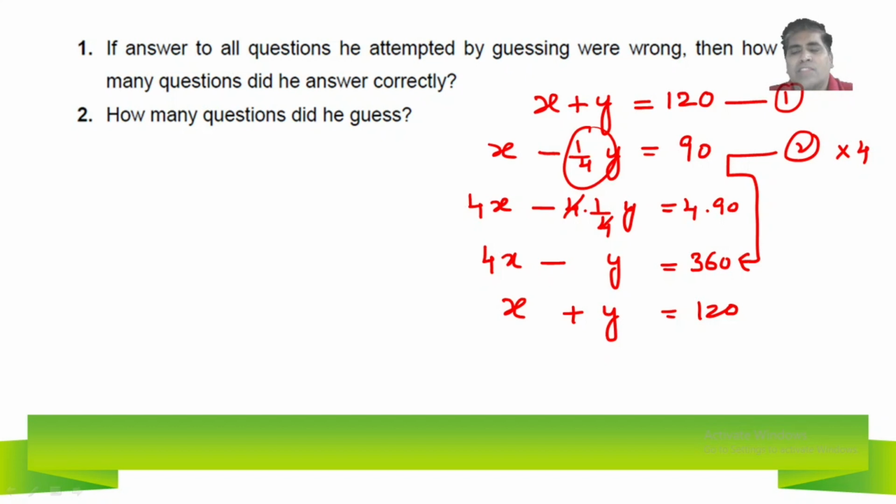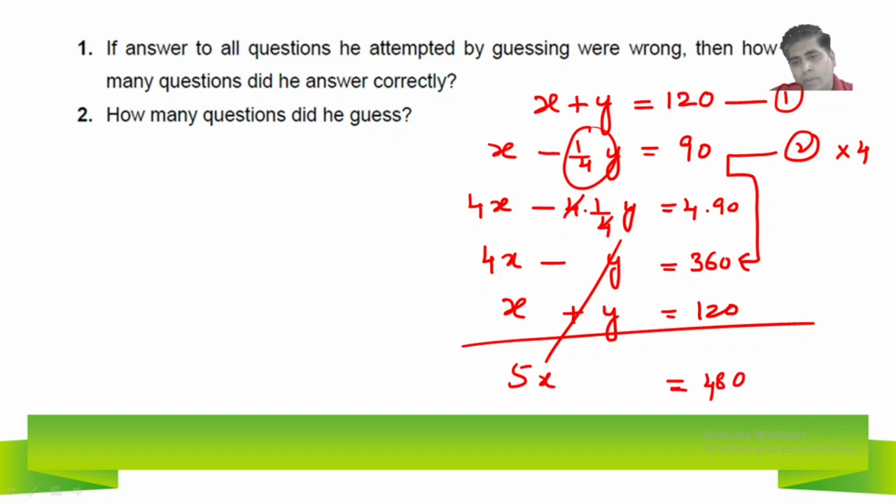If I simplify this by adding the second and first equations, positive y and negative y will get cancelled. So totally we will get 5x. 5x is equal to, how much are we getting here? 480. So 5x is equal to 480. x is equal to 480 by 5. 9 fives are 45, so 48 is here, 3 left out, 3 sixes are 18... So x is equal to 96.